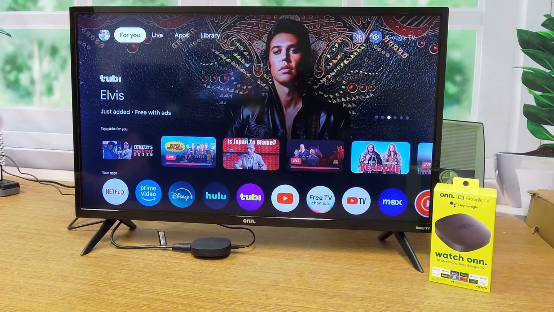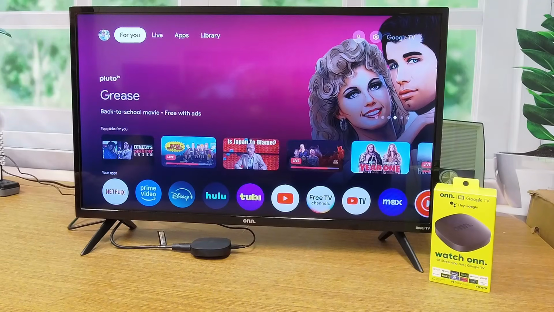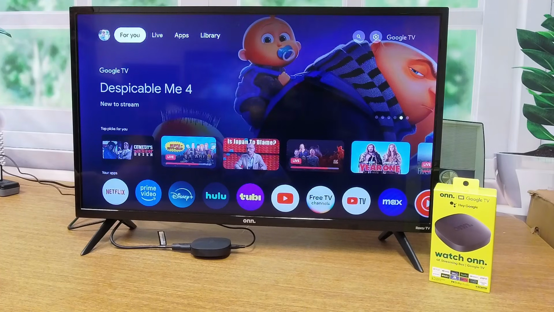The next phase of setting up to run the service is to get the TiviMate app set up here on this screen so you can run it. That's the app that actually makes everything work. So from this screen, we've already plugged in the device to the TV. Then we configured the device, and now we're going to add the app to the device.